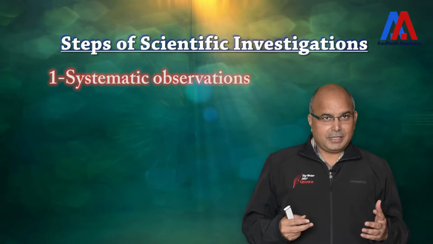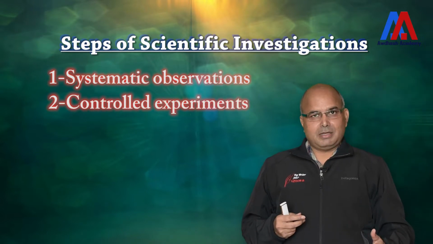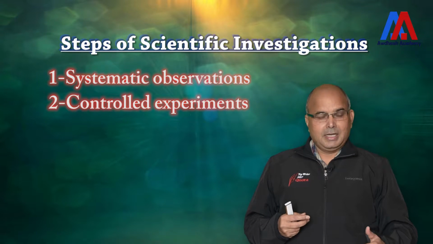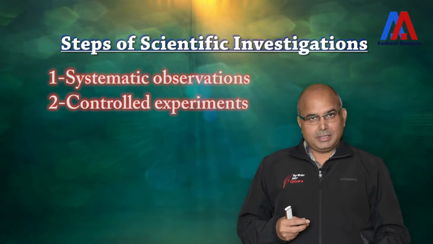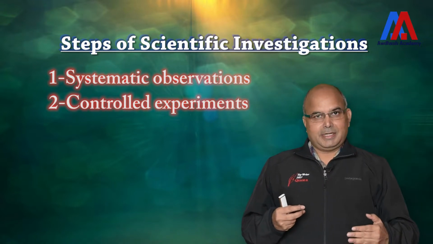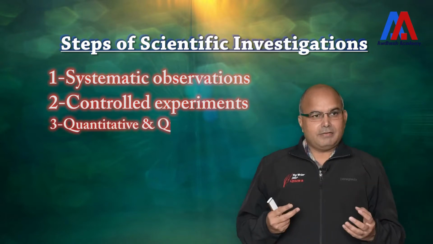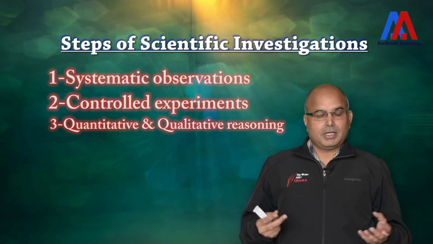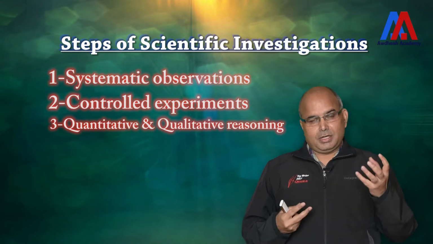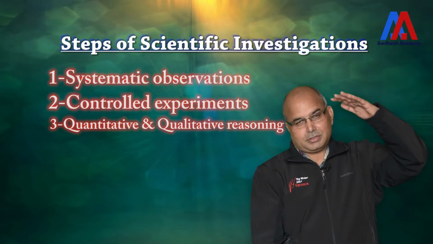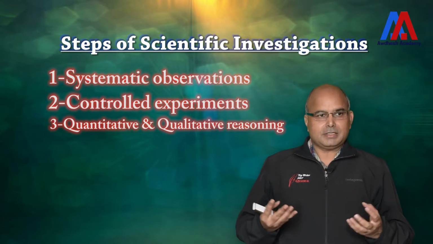The second step of scientific investigation is called controlled experiment. That means find out how much time the apple takes to drop on earth, and that can be done by anybody anywhere in the world. So you are conducting an experiment, noting the time and finding out how much time it takes to drop X height. Then you do quantitative and qualitative reasoning. This is very important. You find out why this apple is dropping, why it is not going up. That means there should be a force on the ground which is attracting the apple. This is reasoning which can be called scientific reasoning.